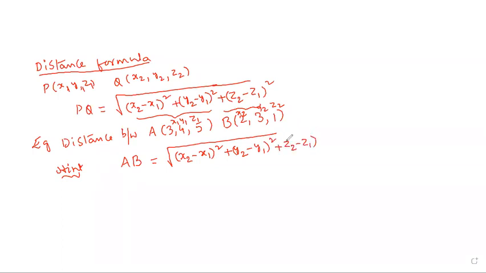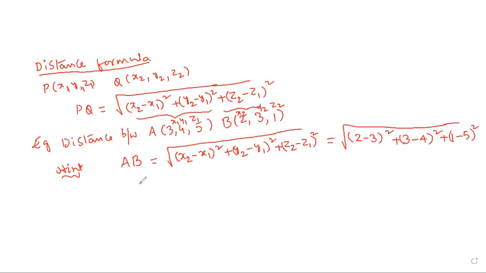Write down the values. Root over, x2 value is 2, x1 value is 3, squared. y2 value is 3, y1 value is 4, squared. And z2 value is 1, z1 value is 5, squared. Okay?